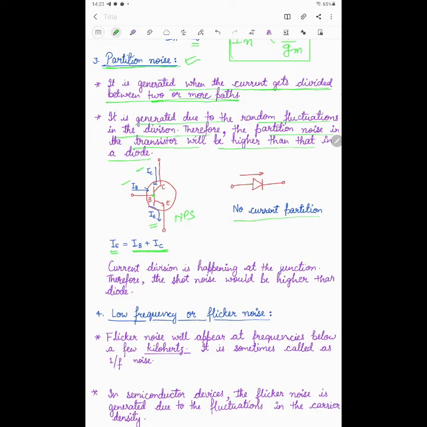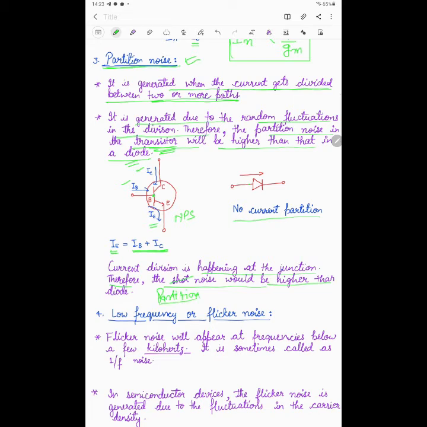Due to this, random fluctuation of the partition of the current may happen, and partition noise comes into the picture. Therefore the partition noise is higher in the transistor than in the diode. Current division is happening at the junction, therefore the noise is higher than the diode. Not shot noise, this is the partition noise.